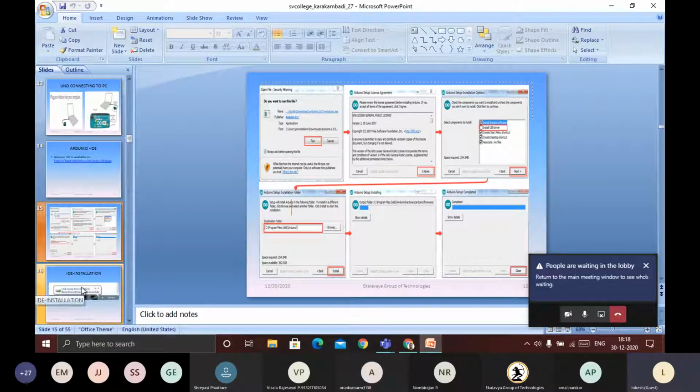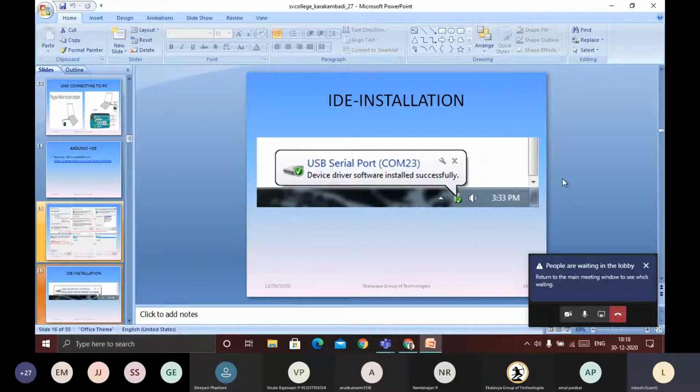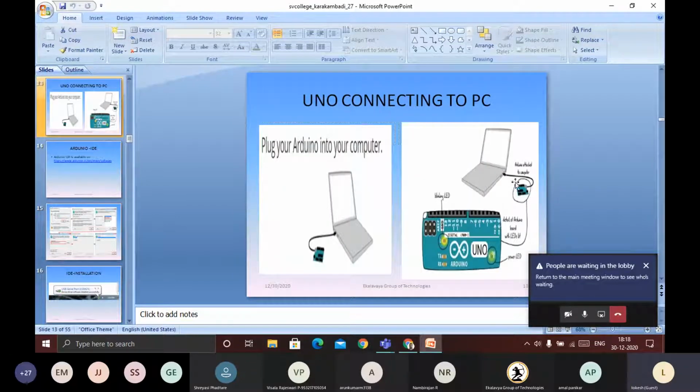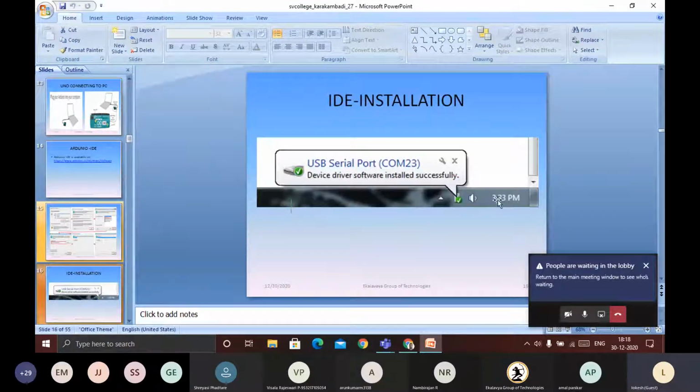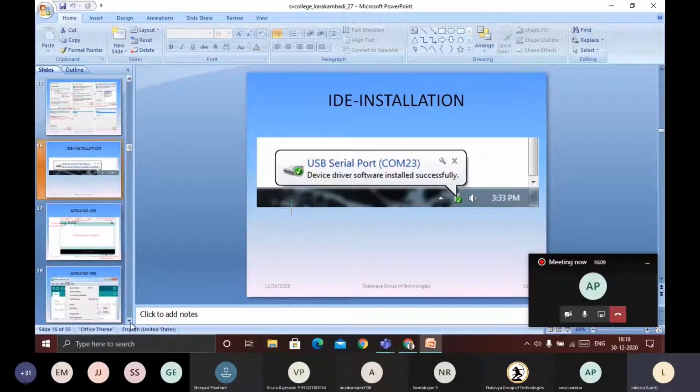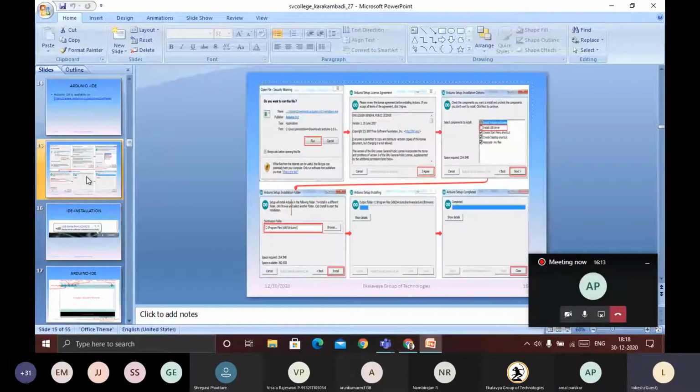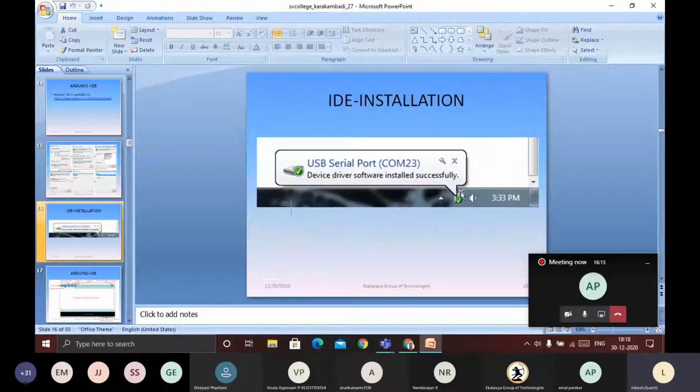For example, if I don't install this USB driver, and I connect my Arduino to the laptop, in the status bar of the laptop you can find a message like this: USB serial device software installed successfully. There you need to install the device. If you select it here, then it will give this.